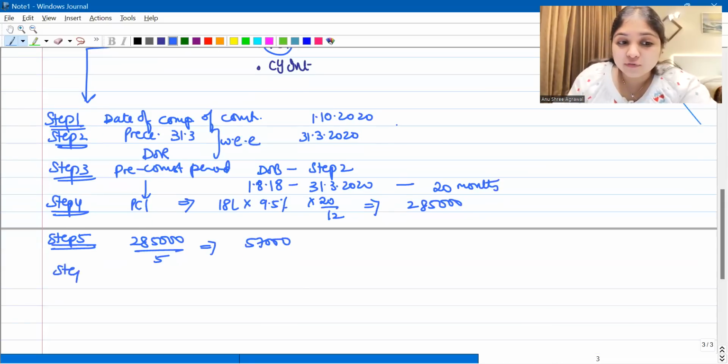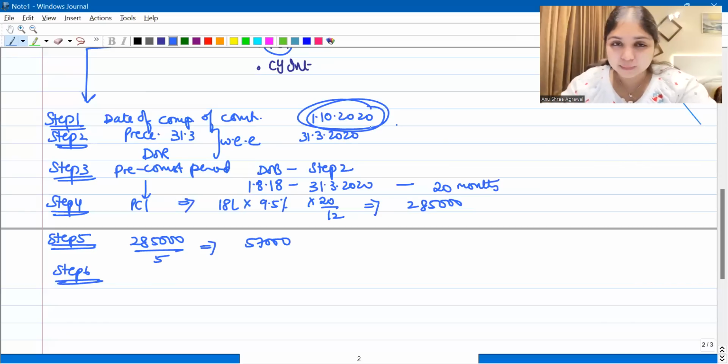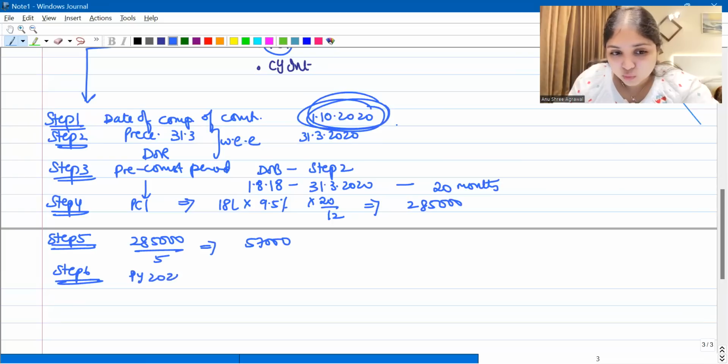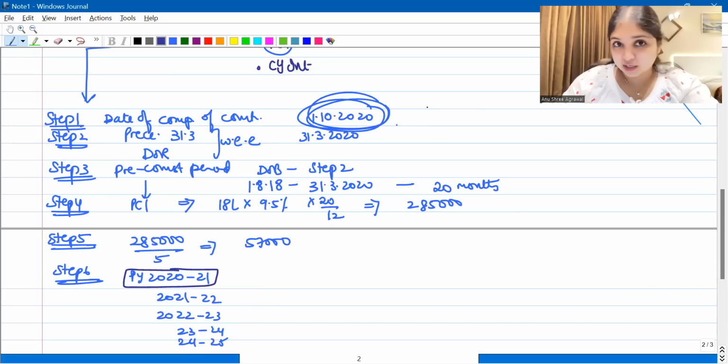Please check what are the 5 years for which it will be allowed. Once the house is ready, from this year onwards, you will start allowing the pre-construction interest. When is the completion of construction? Which year is the house ready? The house is ready in previous year 2021. So 2021-22, 22-23, 23-24, and 24-25. These are the 5 years in which you will allow this pre-construction interest. The current year in this question is 2021, which is in this list. So therefore, in the current year, I will get the pre-construction interest deduction.